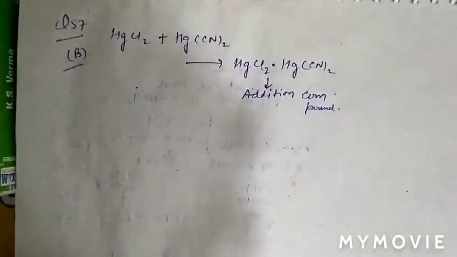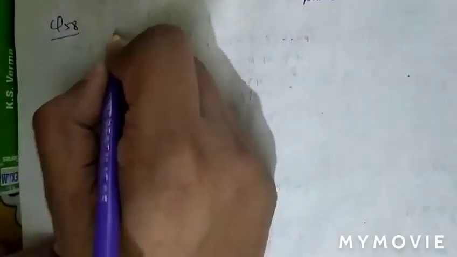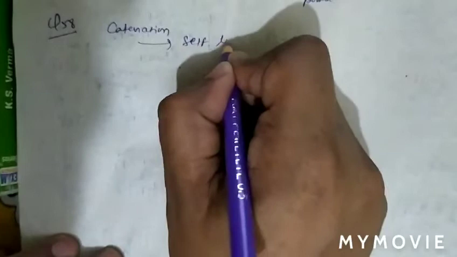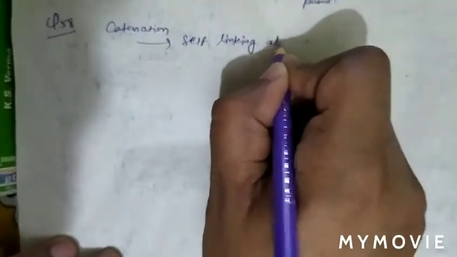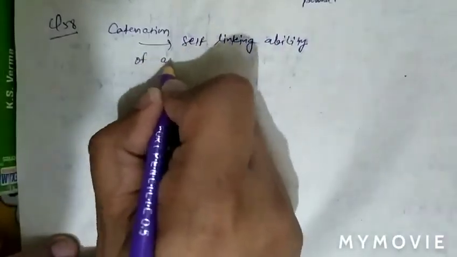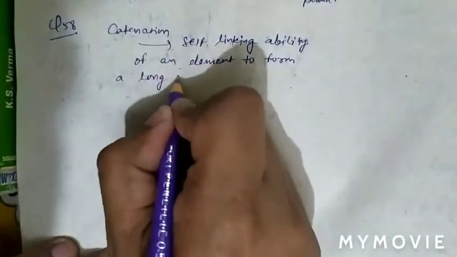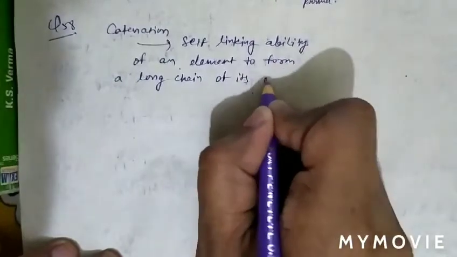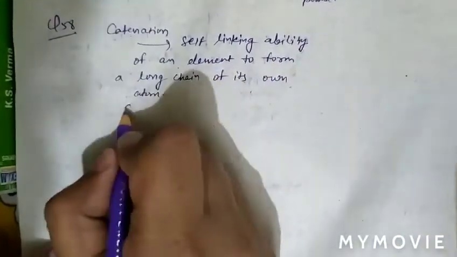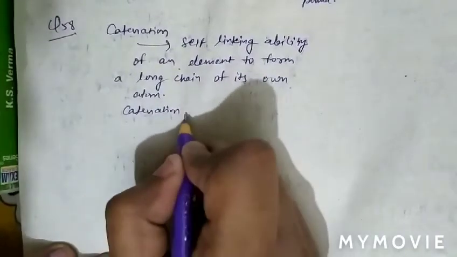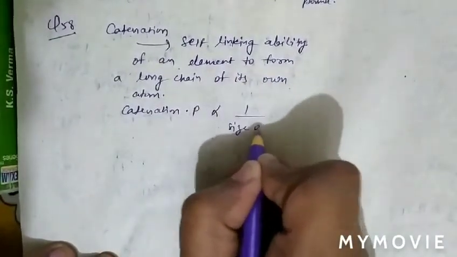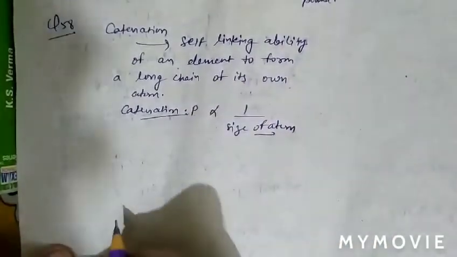See question number 58. In question number 58, the question is: the highest catenation ability is shown by... As we know, catenation is the self-linking ability of an element to form a long chain of its own atoms, and the catenation property is inversely proportional to the size of the atom. If size is small, then catenation power is more.